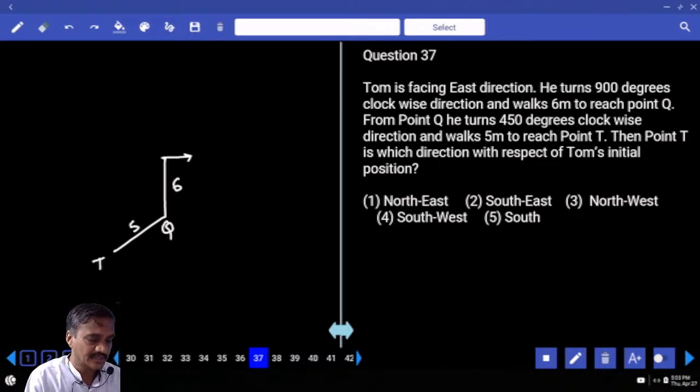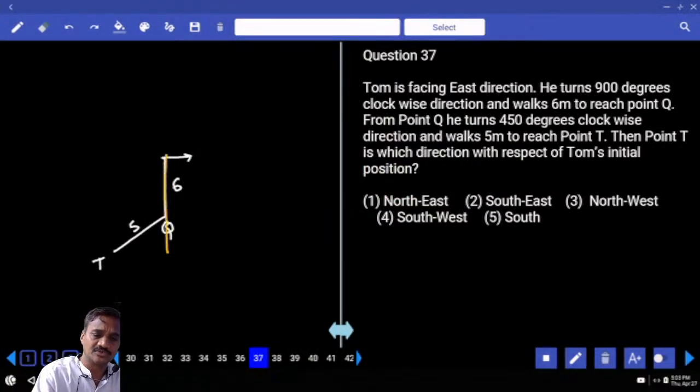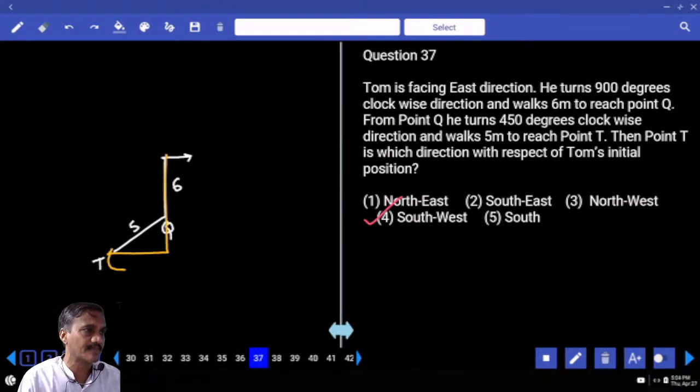Then at point T, in which direction is he with respect to Tom's initial position? Now T is in which direction with respect to the initial position? South and west, so southwest. Now southwest is the choice for question number 37.